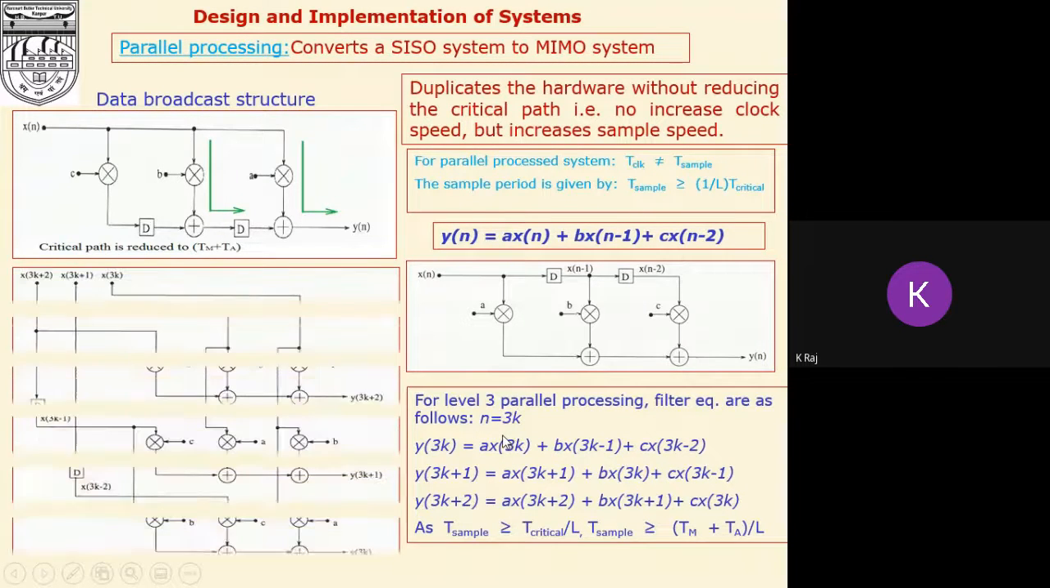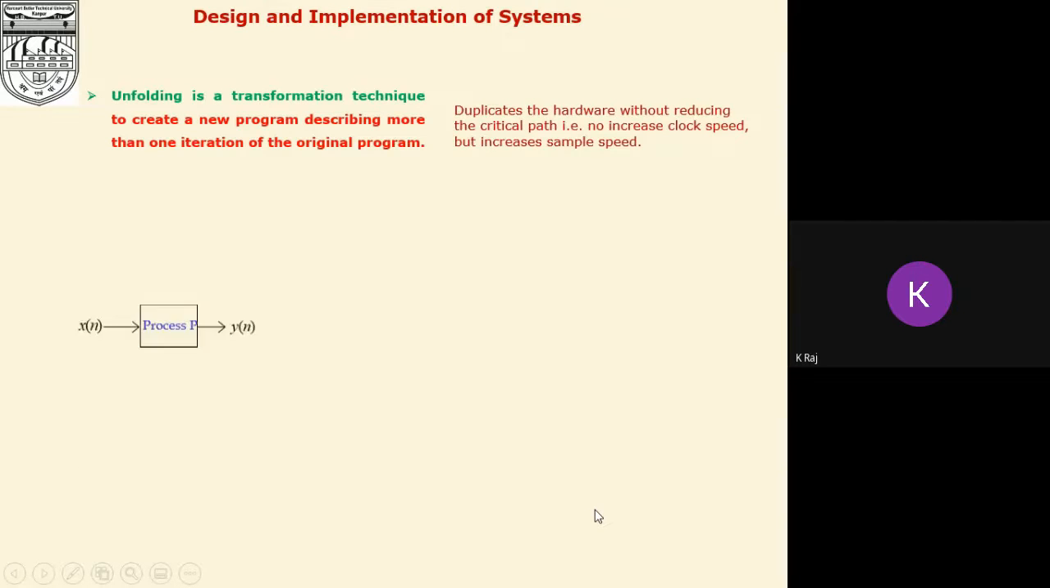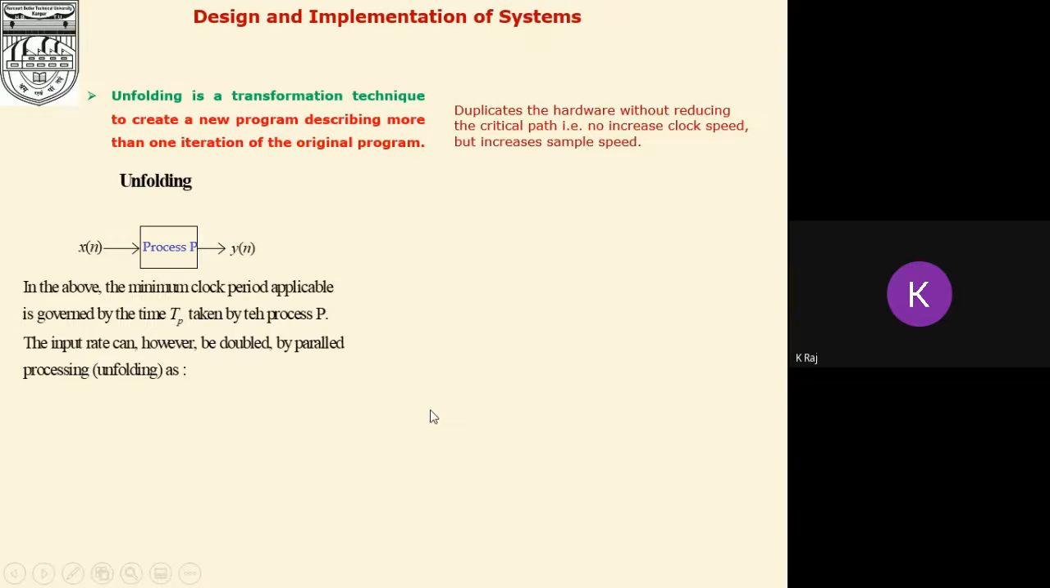Now, if we apply 3-level parallel processing, the K will be replaced by 3K and we get this architecture. The total enhancement in speed will be 3 times, so this is a 3 times enhancement in the algorithm after applying parallel processing. Similarly, we can use the unfolding concept. Unfolding is a transformation technique to create a new program describing more than one iteration of the original program.